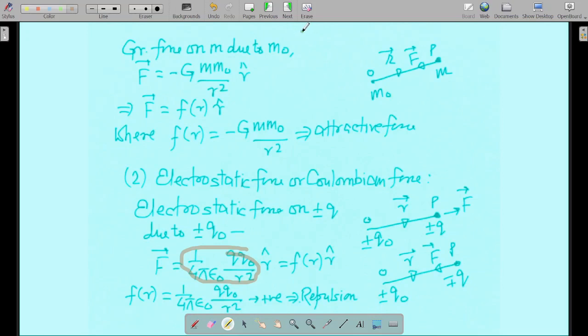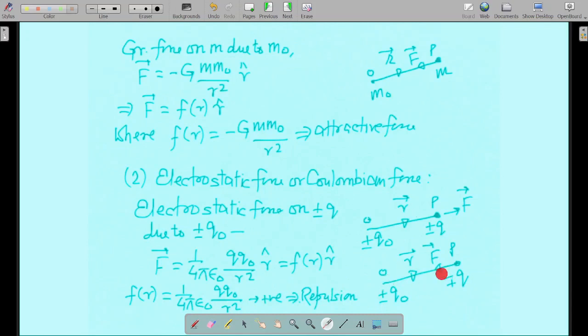So 1 upon 4 pi epsilon naught is a universal constant. q naught are same for a fixed system. So we can vary the r. So it will be a function of r only, right? Only a function of r. So you can imagine it like this: f of r equal to 1 upon 4 pi epsilon naught q naught divided by r square equal to positive, that is repulsion. So that is the thing.